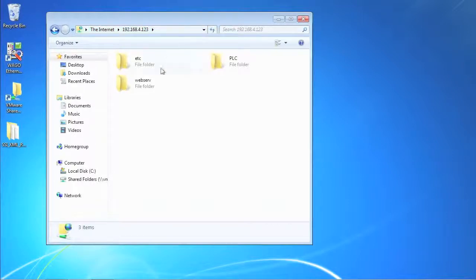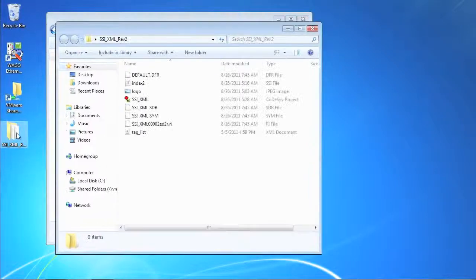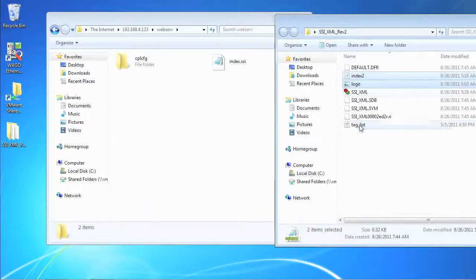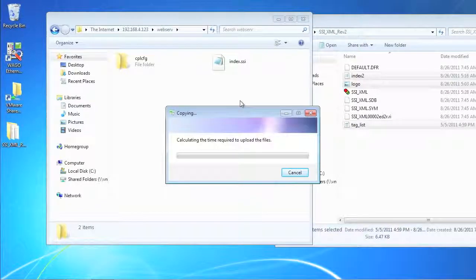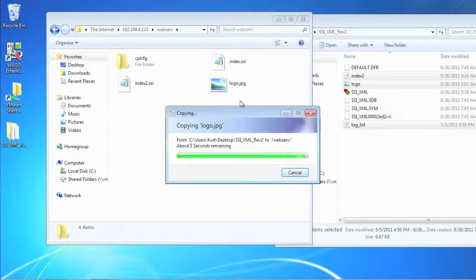Now I'm going to FTP transfer to the PLC and open up the webserve folder. And I'm going to copy 3 files in there. I'm going to copy index2.ssi, logo.jpg, and taglist.xml. Once these are done copying, I'm going to open these files and show you what's inside of them.